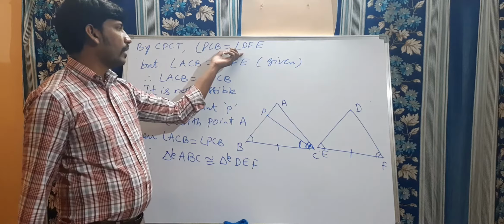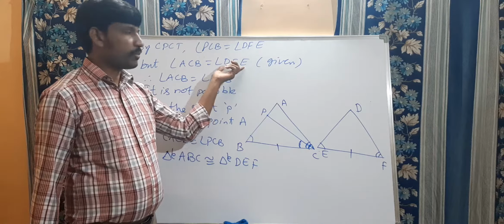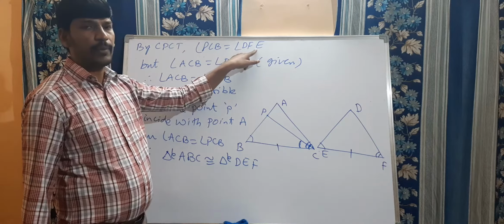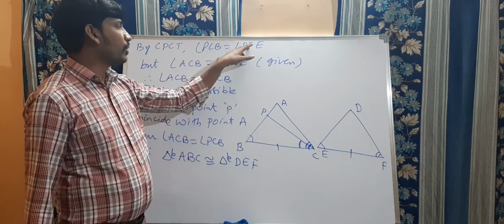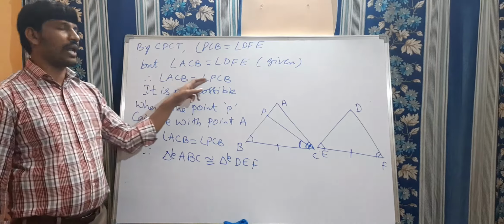Okay, this we got. But they are given angle ACB is equal to angle DFE. So by using these two equations, this is DFE and this also DFE. If both LHS are equal, then equate RHS. So therefore we got angle ACB is equal to angle PCB.